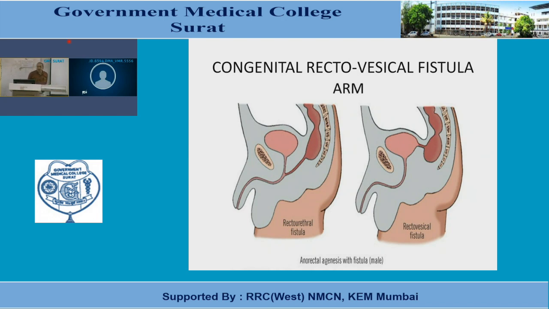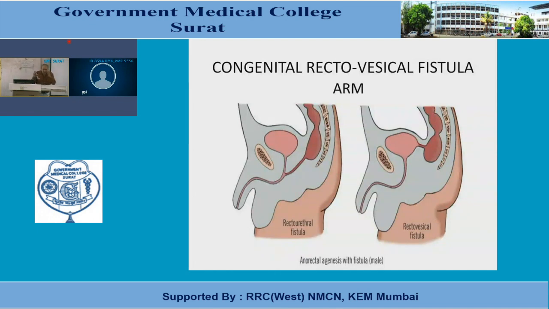Now see the congenital rectovesical fistula. See the second figure. This is the primitive rectum, and this is the urinary bladder, and the fistula is there. A fistula, or communication between the rectum as well as the urinary bladder, is very uncommon. But how it takes place, you can apply your logic and easily understand.